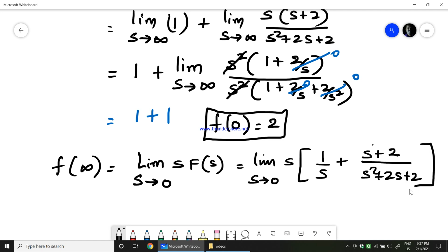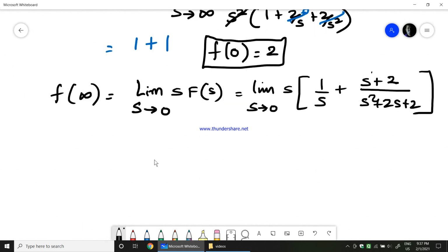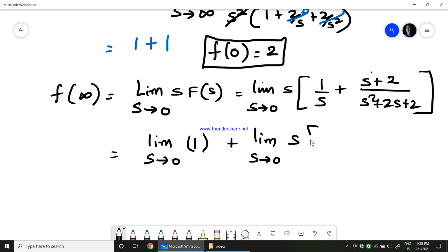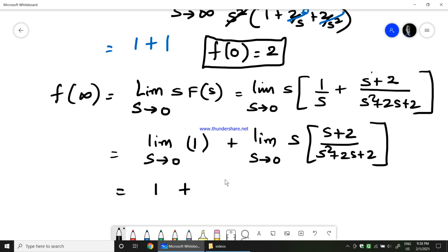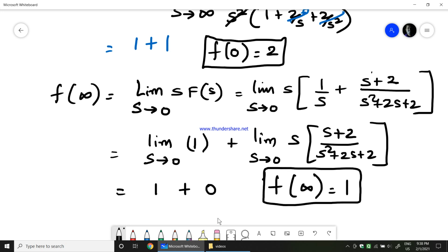Okay, so now, multiplying by s, I get limit s tends to 0 of s into 1 by s, which is 1, plus limit s tends to 0 of s into (s plus 2) divided by (s square plus 2s plus 2). Anyway, when I apply limit s tends to 0 for 1, it remains as 1. Plus, if I apply the limit here, 0 multiplied by anything is 0, therefore it is 0. Therefore, f of infinity would be equal to 1. So, this is the final value of the given function.